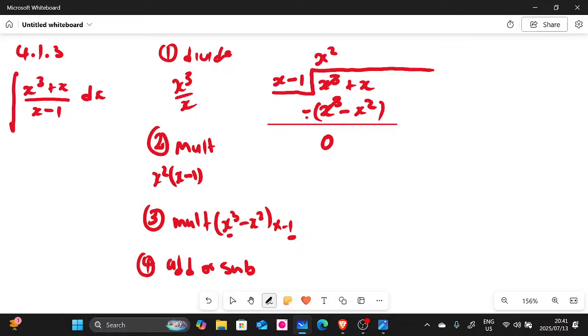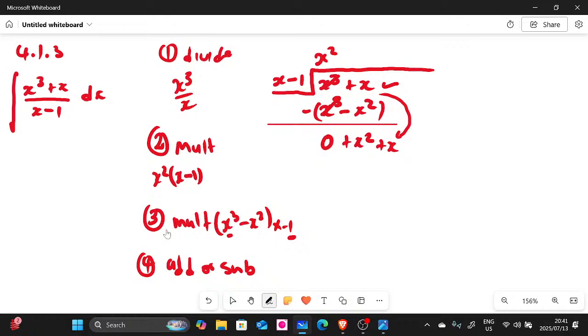If you multiply this negative with this negative x squared, you'll have positive x squared. It does not add with anything because we do not have x squared there, so you're just going to drop it. If there were x squared there, we would add. And then this x there is going to come here as well because it has nothing. We're just going to drop it and it becomes x.